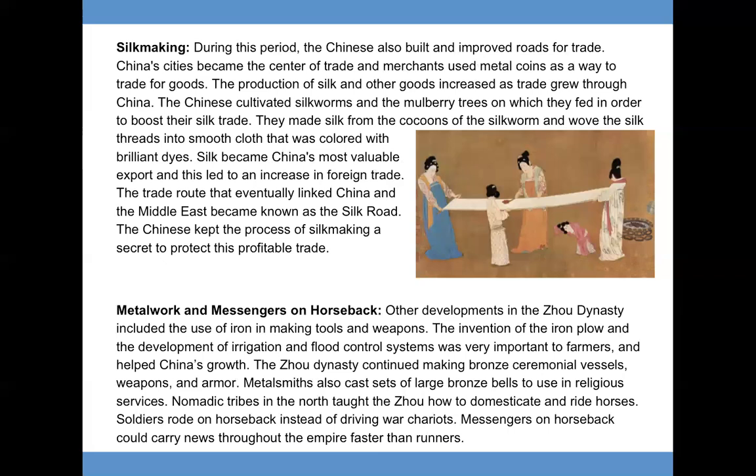The trade route that eventually linked China and the Middle East became known as the Silk Road. The Chinese kept the process of silk making a secret to protect this profitable trade.